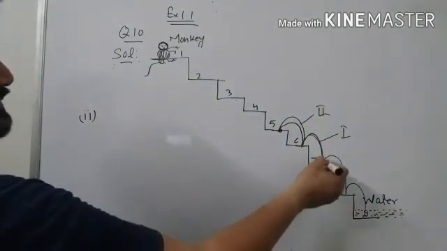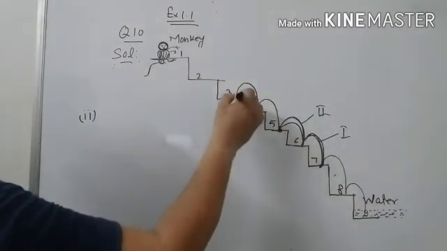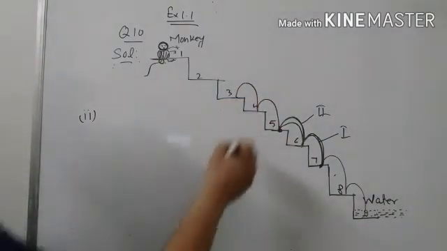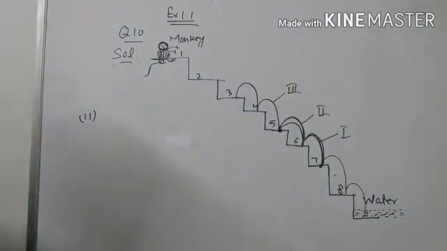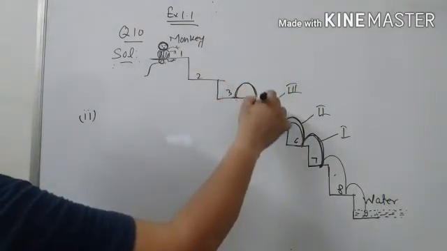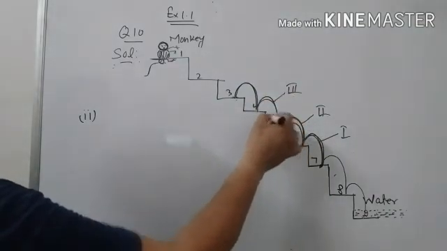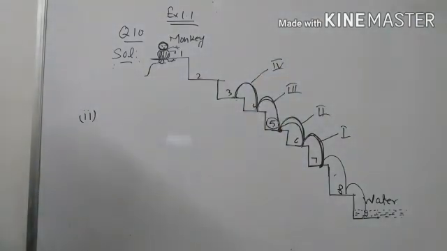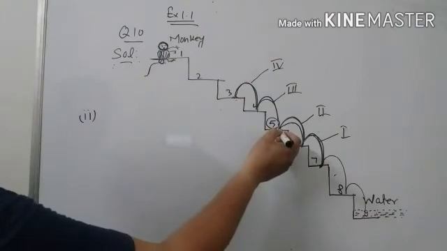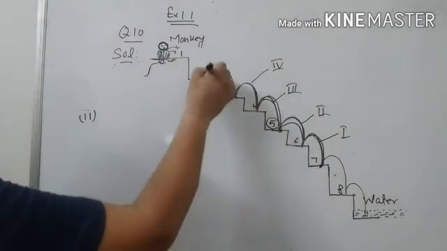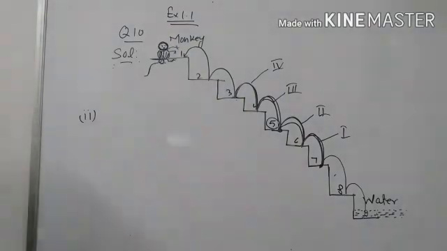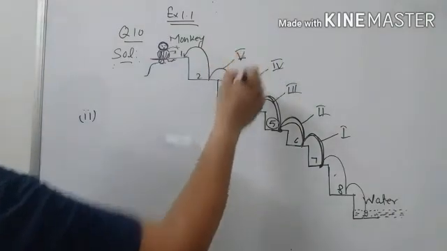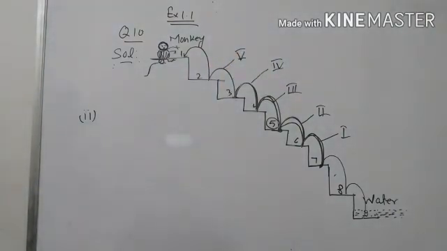Again he takes 4 steps, 1, 2, 3, 4, reaches the third step, and it is jump number 3. Again he takes 2 steps back, 1, 2, and reaches step number 5, jump number 4. Again he takes 4 steps from step number 5, 1, 2, 3, 4, and he reaches the top step, and it is jump number 5. So he used 5 jumps to reach the top step.